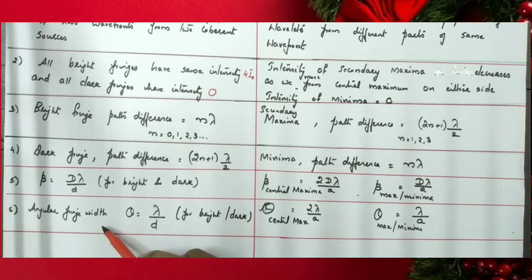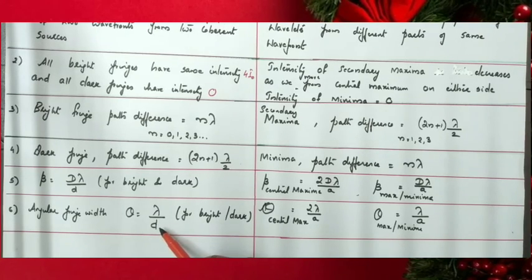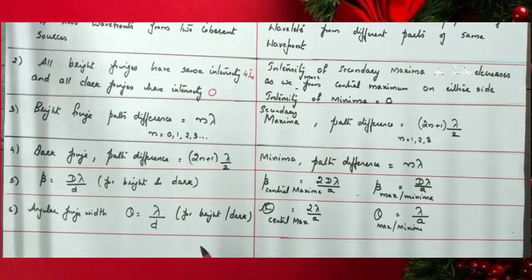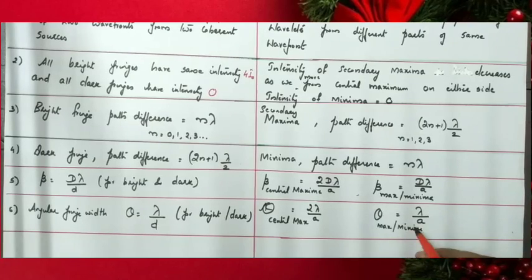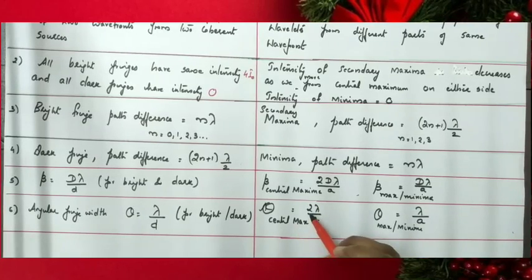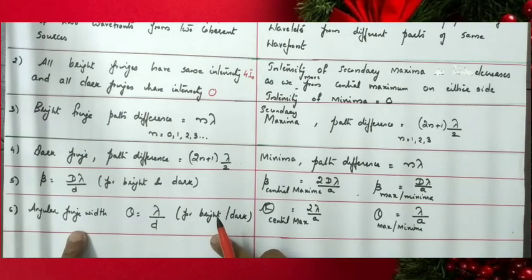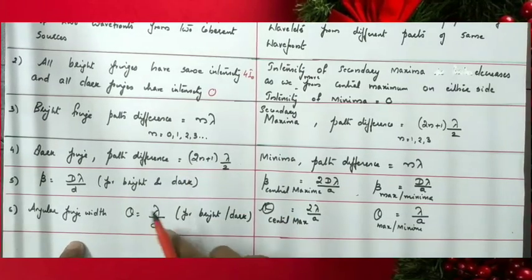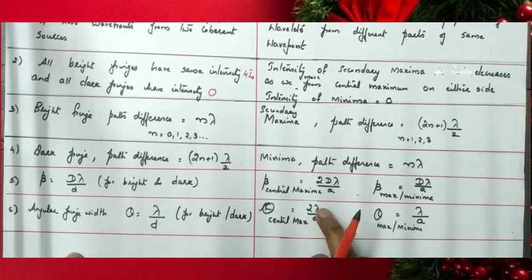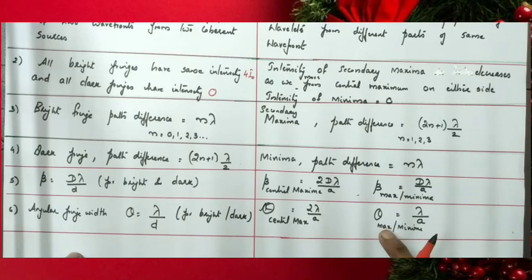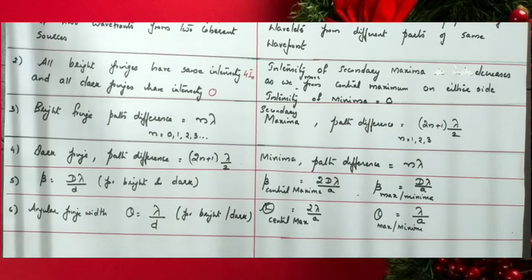The angular fringe width of all dark and bright bands in interference is lambda by d. In diffraction, for the central maxima it is 2 lambda by a, and for all secondary maxima and minima it is lambda by a.